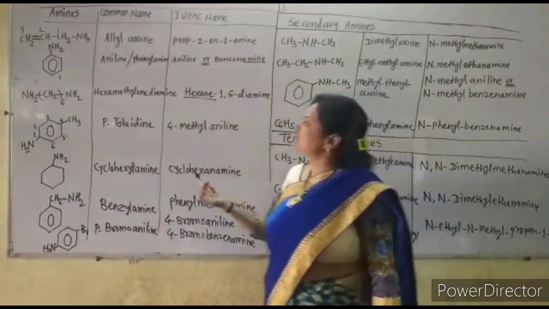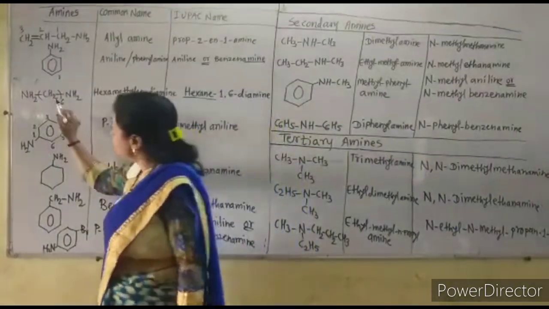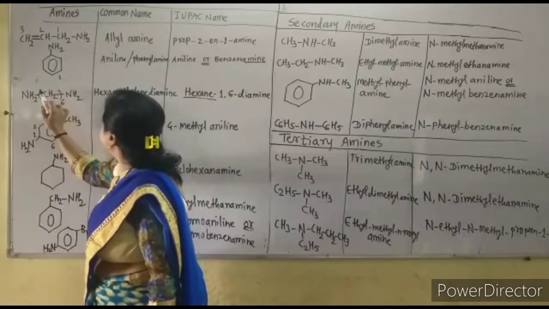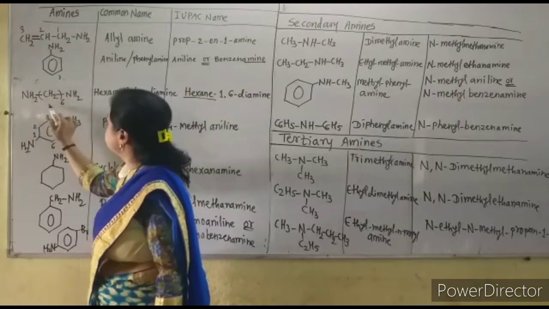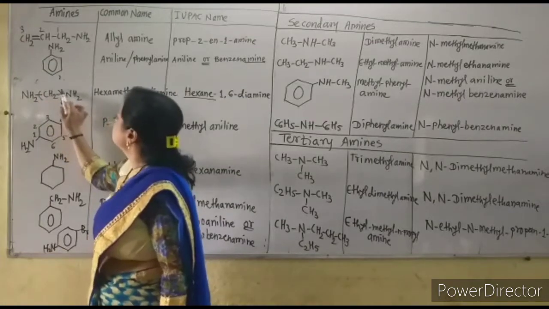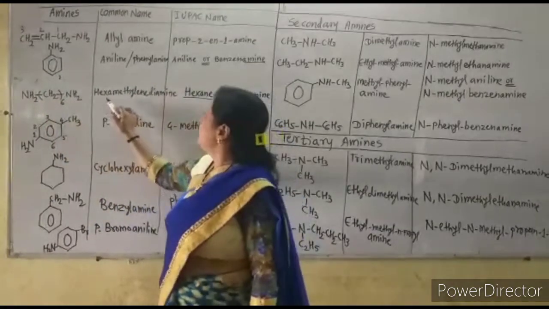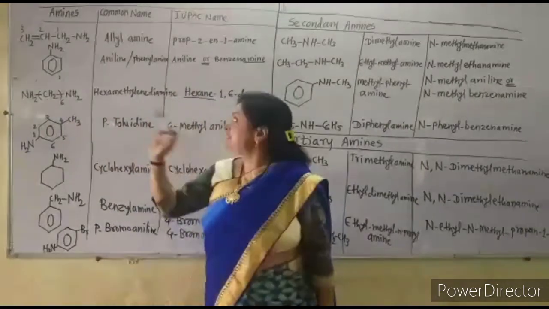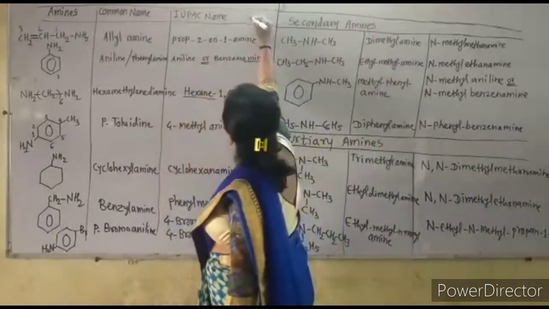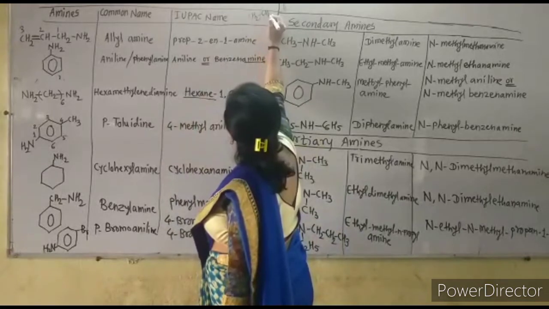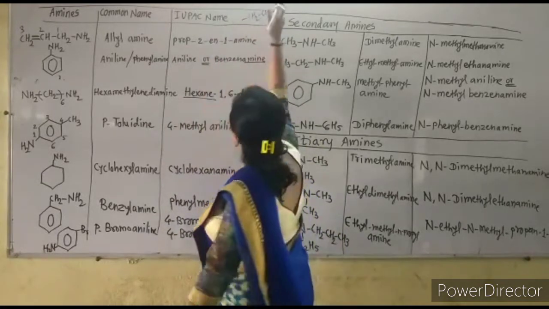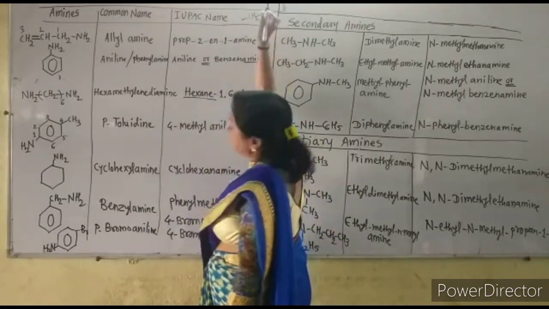But commonly it is called, now this is the hexamethylene group. So the common name is hexamethylene diamine, as this is an ethylene group, CH2, CH2. We call this the ethylene group. If there is only CH2, we call it the methylene group.